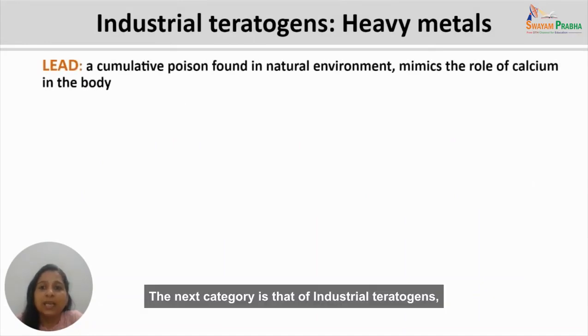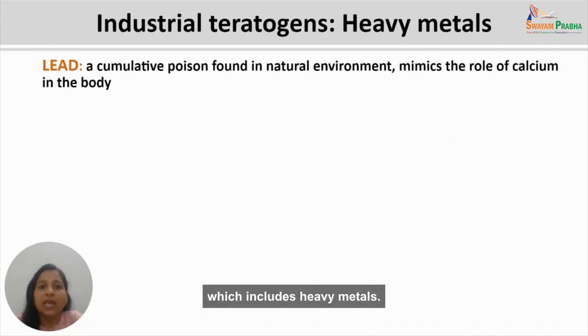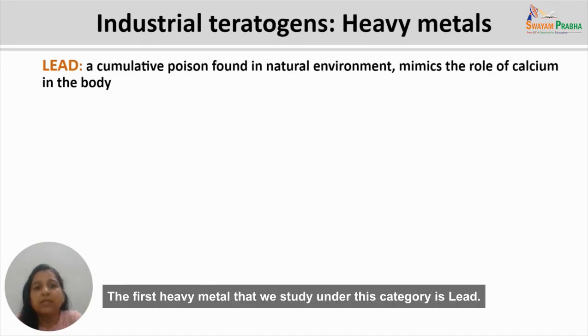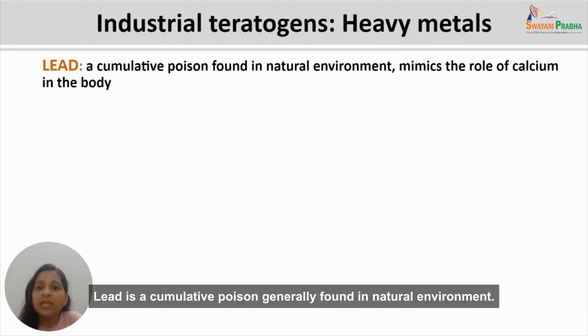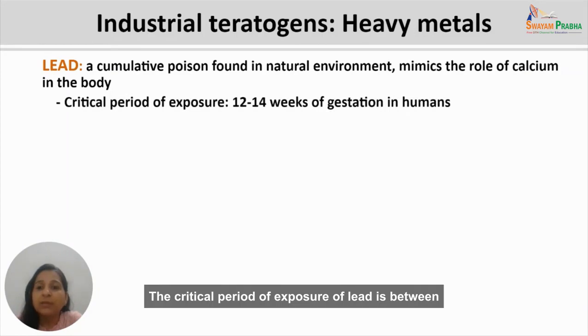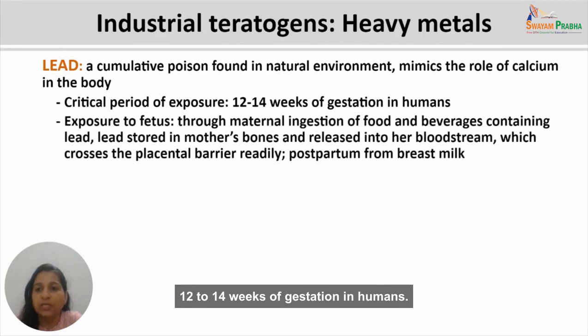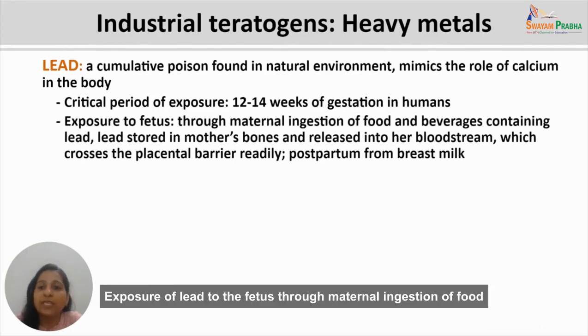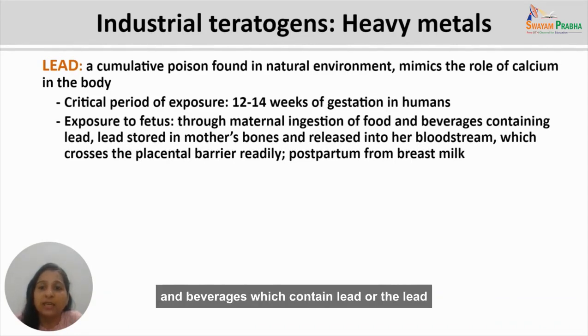The next category is that of industrial teratogens, which includes heavy metals. The first heavy metal that we study under this category is lead. Lead is a cumulative poison generally found in the natural environment. It mimics the role of calcium in the body. The critical period of exposure to lead is between 12 to 14 weeks of gestation in humans. Exposure of the fetus to lead occurs through maternal ingestion of food and beverages which contain lead, or lead which is stored in the mother's bone and released into her bloodstream.